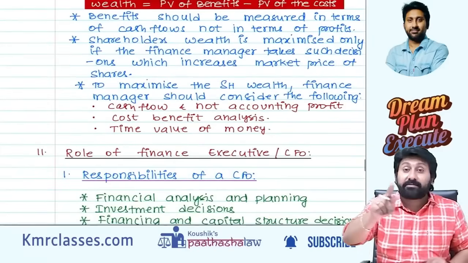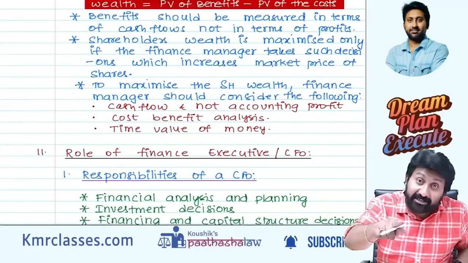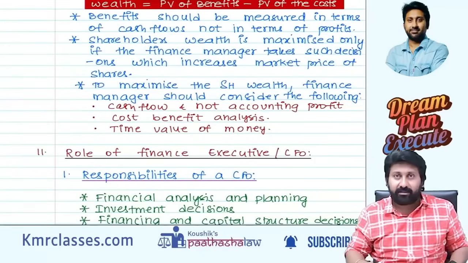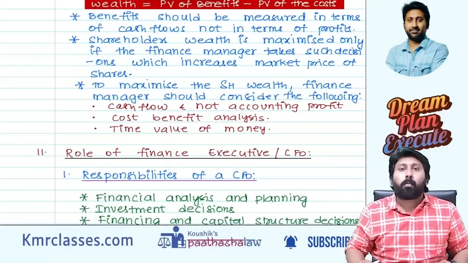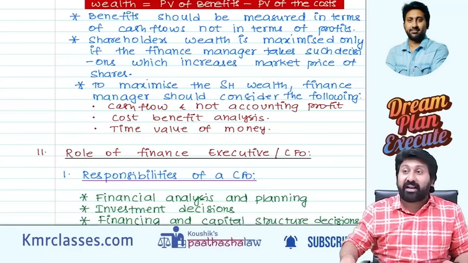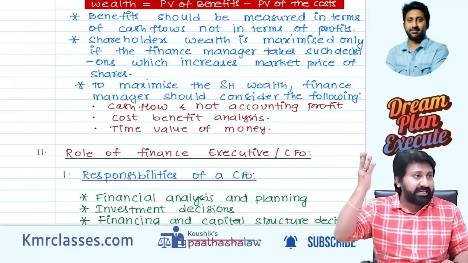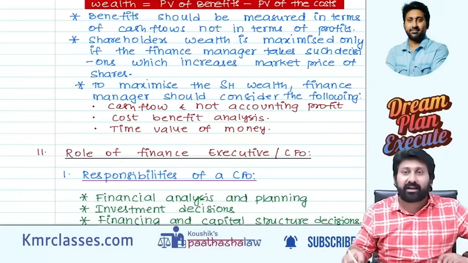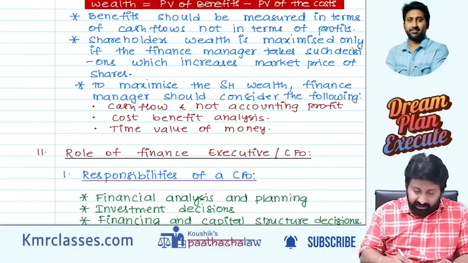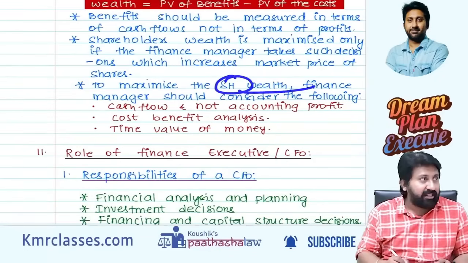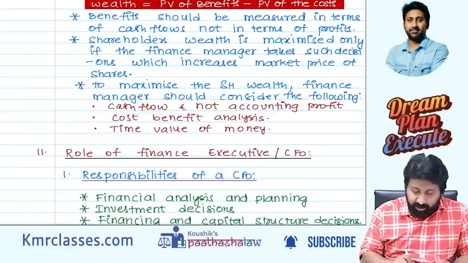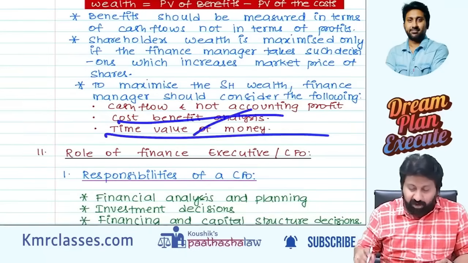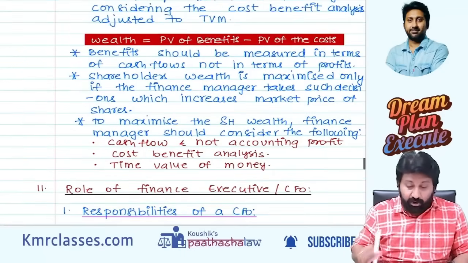Sometimes non-financing decisions also raise the share price. For example, if a company replaces one MD and a good managing director comes, share price will rise immediately. To maximize shareholders' wealth, the finance manager should consider cash flow, not profit, cost benefit analysis, and time value of money.